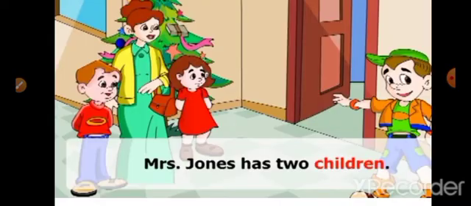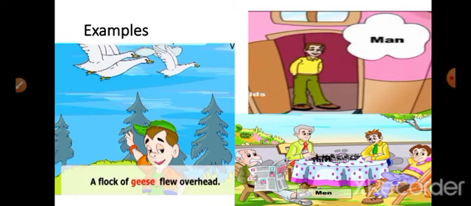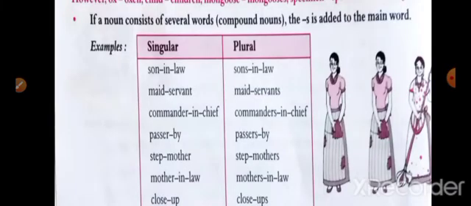Here example you can see boy, singular, boys, plural. Mrs. Jones has 2 children. Children plural and singular of children is child. A flock of geese flew overhead. Here geese plural. Man singular and men plural.